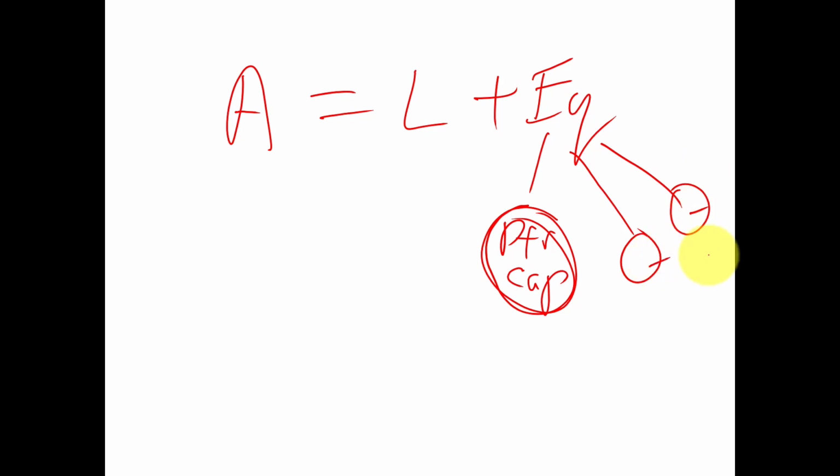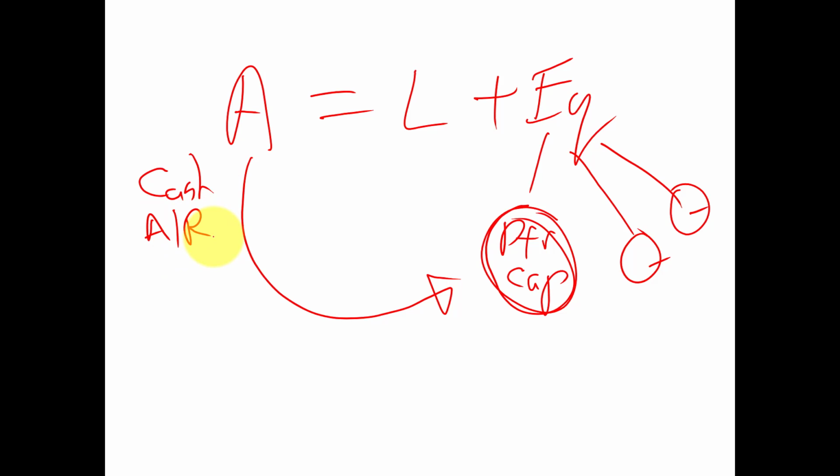And of course, the easiest type of asset to distribute to the partner would be cash. If the only thing we deal with is cash, life would be so easy. But life is not easy because we have, in this case, lots of different types of assets, including, remember, accounts receivable. So if you have already reported the revenue, then at the same time we would also record the receivable.